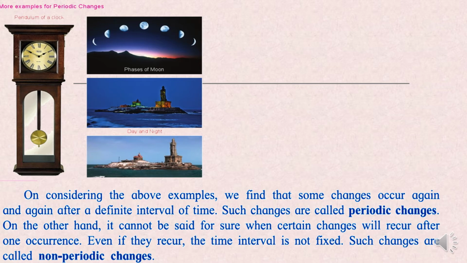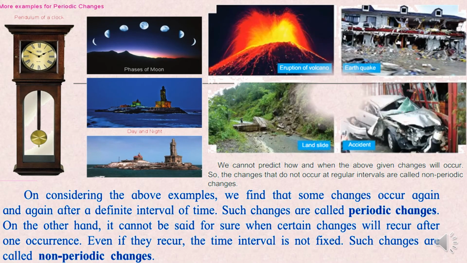On the other hand, it cannot be said for sure when certain changes will reoccur after one occurrence, like earthquake or volcanic eruption, landslide, accident. Even if they recur, the time interval is not fixed. Such changes are called non-periodic changes. Periodic changes understood?